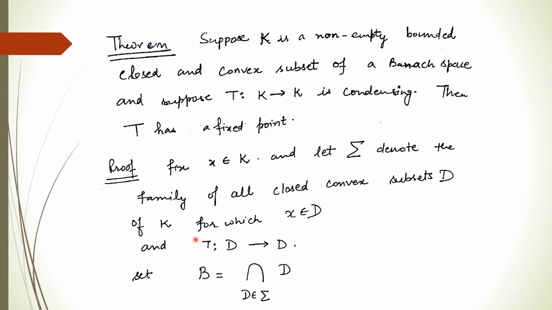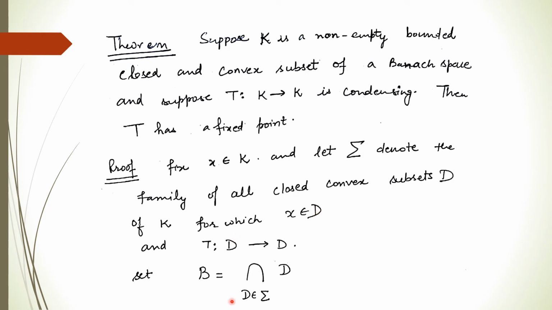Now we define a mapping T going from D to D, and we set B as the intersection of all those D, where these D's are closed convex subsets of K and members of this Sigma. So we take the intersection of all of these. Clearly X belongs to K, and corresponding to this we have closed convex subsets D where this X belongs.